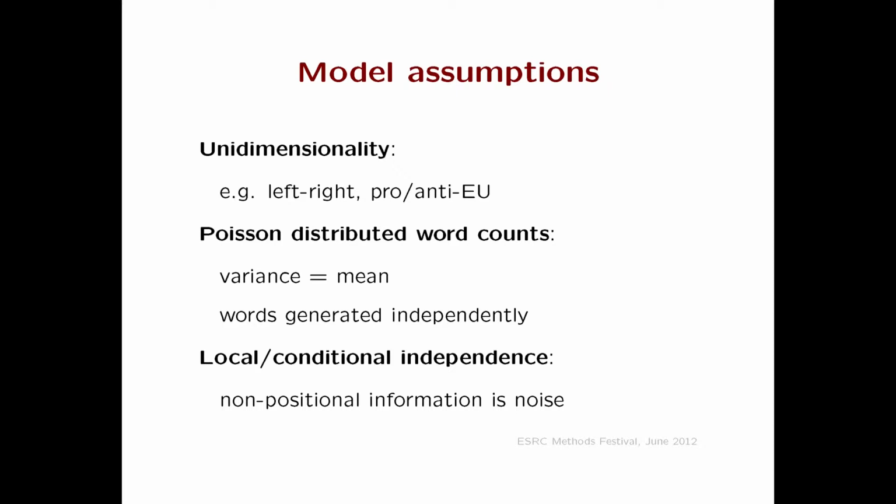The second assumption we're going to make is essentially that we have Poisson distributed words. So we have a particular statistical model for how words turn up, such that its rate is driven by the ideal point being expressed by the speaker. It has certain statistical properties, and it has this rather unfortunate substantive one which says that words are generated independently. And for anyone who speaks grammatically, which is all of you, that's probably not true. We're also going to assume local independence, and what this means substantively here is that when someone stands up in a legislature, all they're doing is taking a position, and every other bit of variation in their words is actually just noise, essentially.